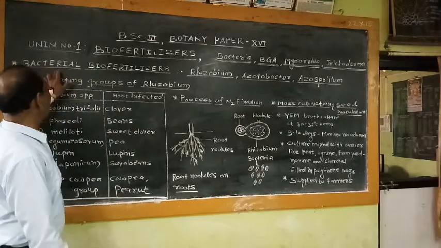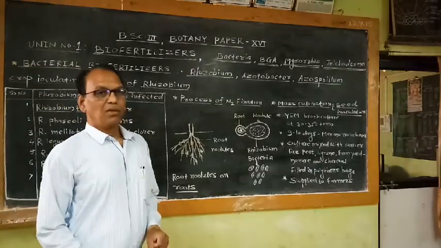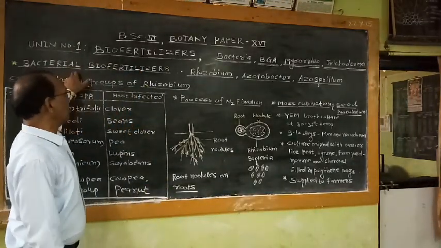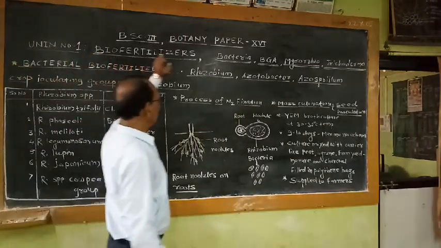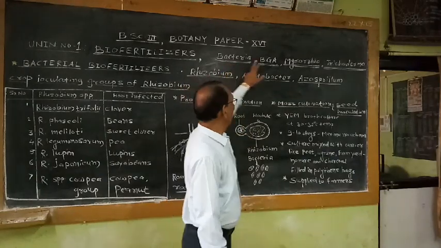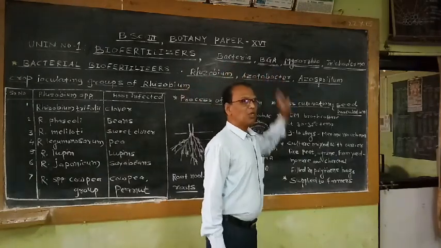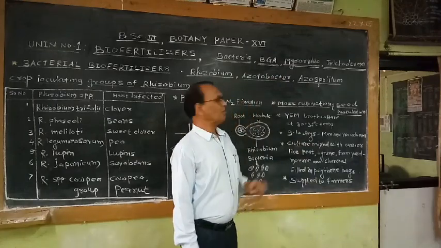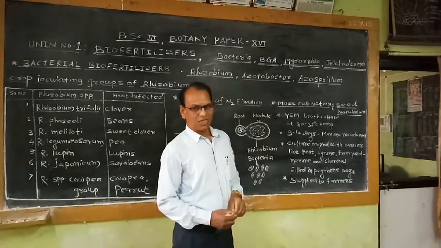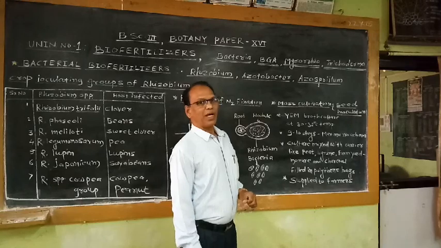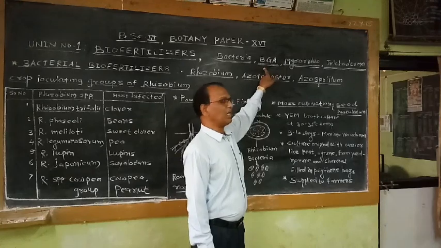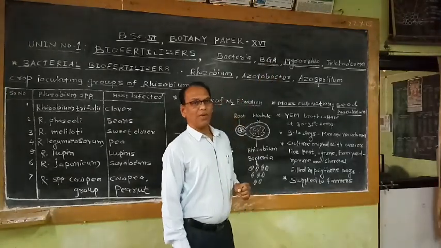If we try to categorize these biofertilizers, there are different categories. First, microorganisms like bacteria and blue-green algae, especially members of Cyanophyta. Examples of this blue-green algae: Nostoc, Anabaena, Tolypothrix, Oscillatoria. All these heterocystous algae come under the division Cyanophyta. Commonly these algae are called blue-green algae, and they are also used as a biofertilizer.